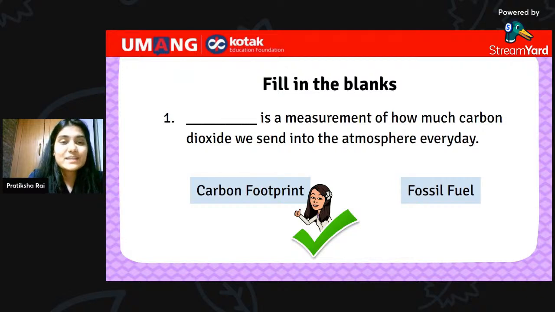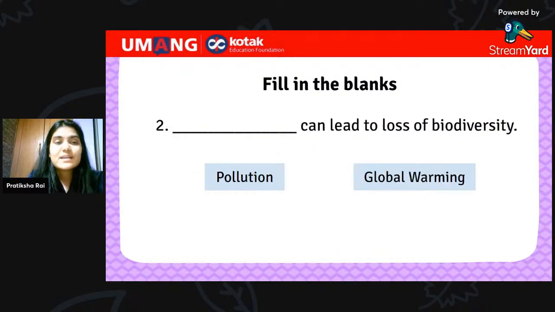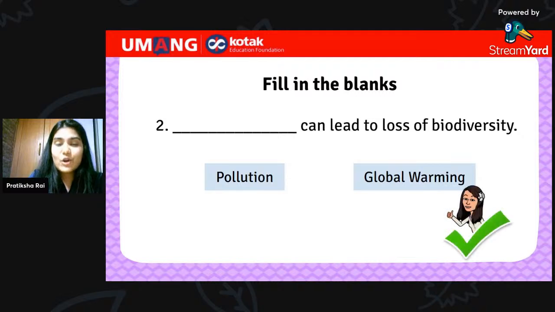Okay, let's look at what the next question is for us. Dash can lead to loss of biodiversity. Now, this one is very easy. Is it pollution or global warming? Think about both the concepts and then answer the question. Type it in the chat box, everybody. All of you. Yes, that's right. It is global warming.